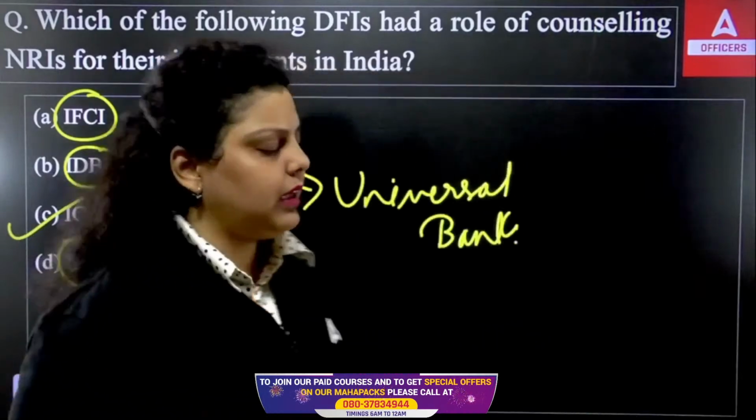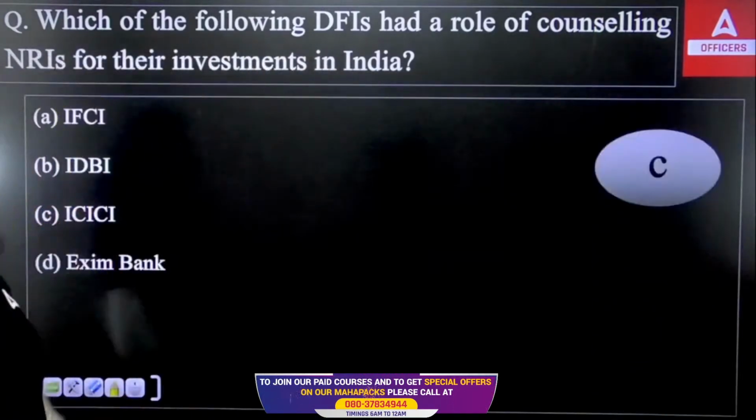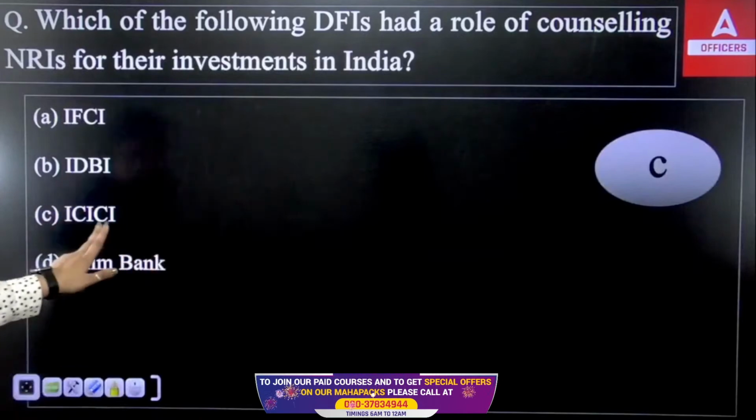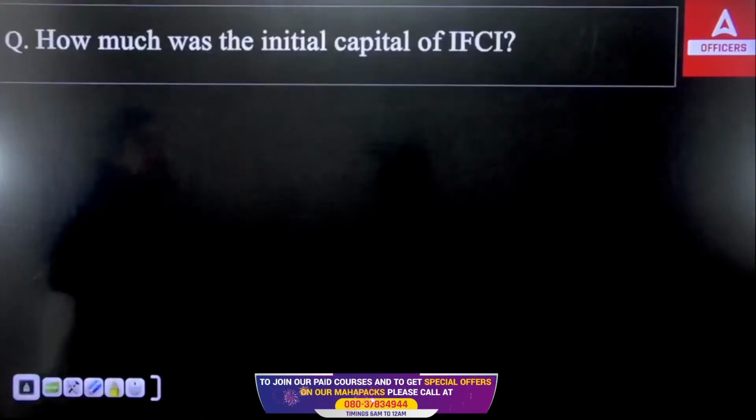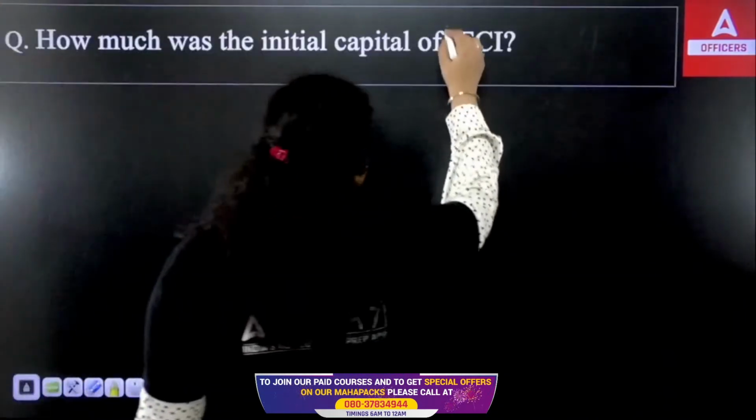That is known as universal banking. So here the right answer will be ICICI Bank. Option number C will be correct. Okay. Second question is asking about how much was the initial capital of IFCI.